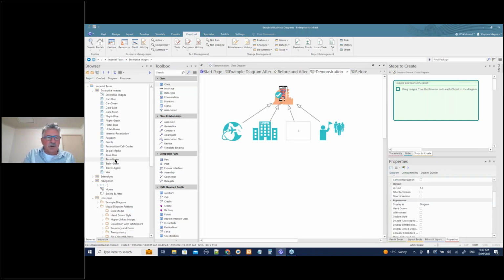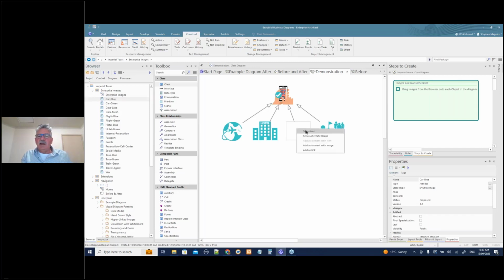So this one is going to be cars, I think. So let's have a look at car. I'll make it blue as an example. But when I drag this on now, I get an extra option to say set as an icon. So I'm going to say set as an icon. Now you can see it's come up in that top corner.